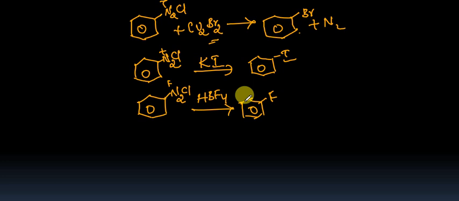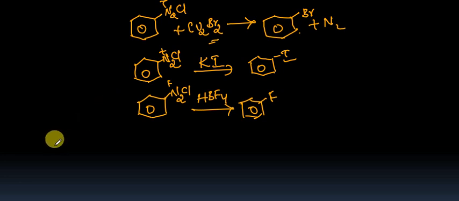This reaction is called the Sandmeyer reaction. I'm just mentioning the Sandmeyer reaction: freshly prepared diazonium salts treated with copper chloride or copper bromide give chlorobenzene or bromobenzene respectively.